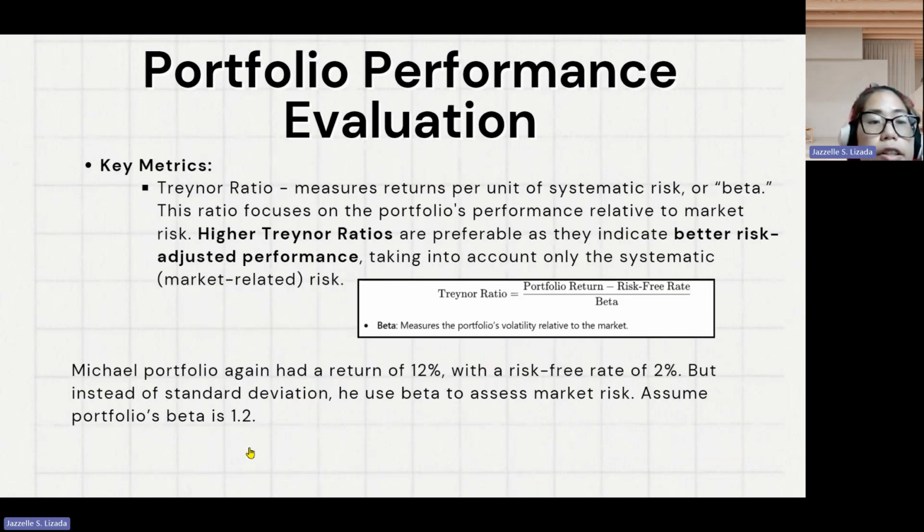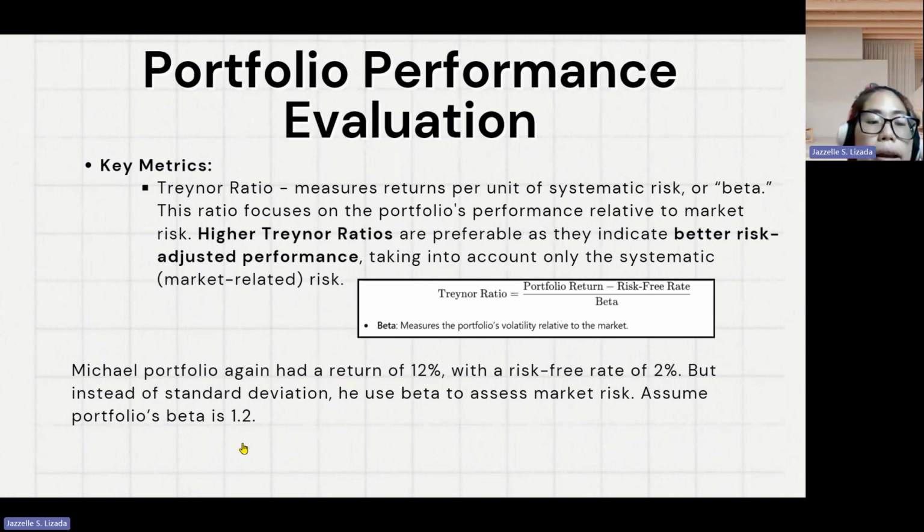Then another type of risk-adjusted return is the Treynor ratio. This measures returns per unit of systematic risk, or beta. This ratio focuses on the portfolio's performance relative to market risk. Concept: higher Treynor ratios are preferable as they indicate better risk-adjusted performance, taking into account only the systematic or market-related risk. Formula: portfolio return minus risk-free rate, divided by beta. The beta is the measurement of the portfolio's volatility relative to the market.